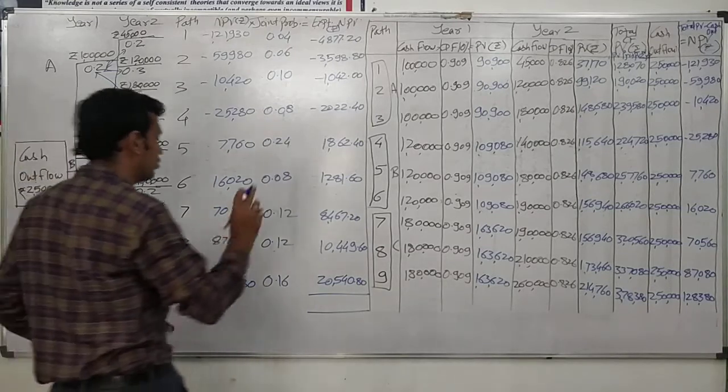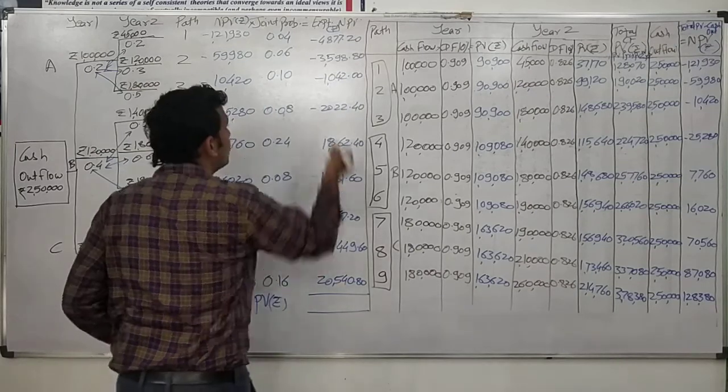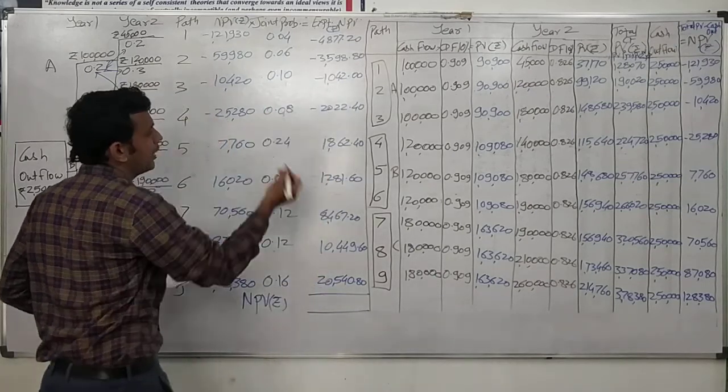Now, for the purpose of calculating the final NPV, we have to sum up all the expected NPVs, whether they are in minus or plus.